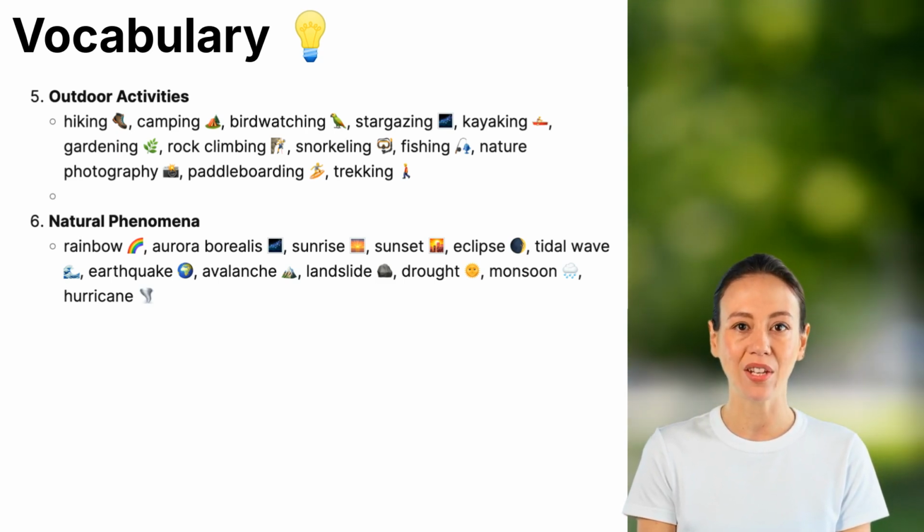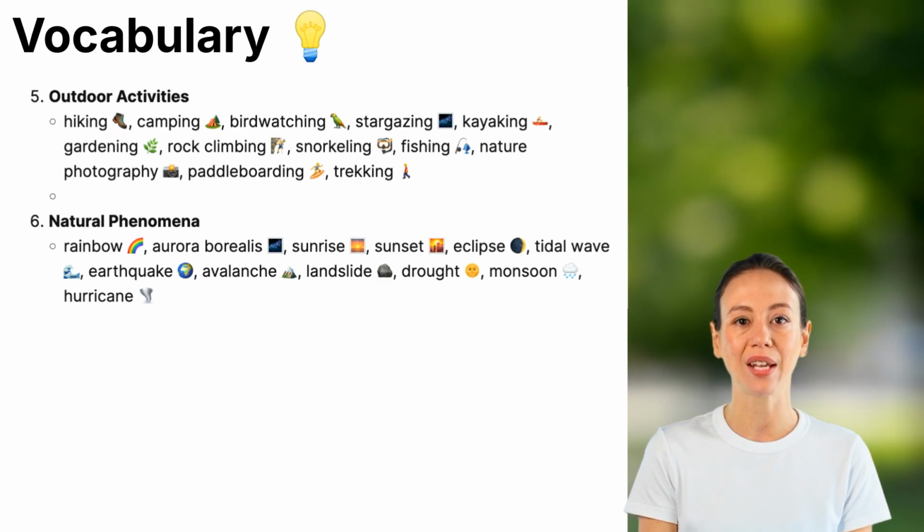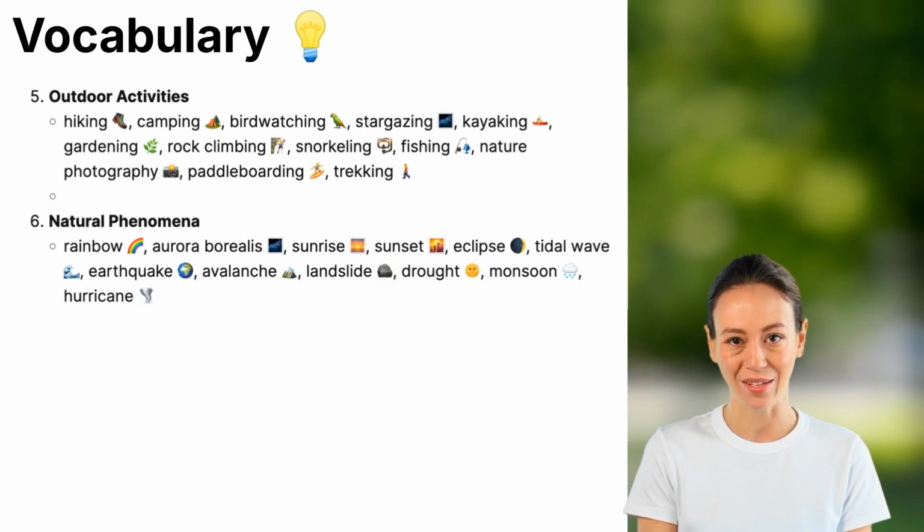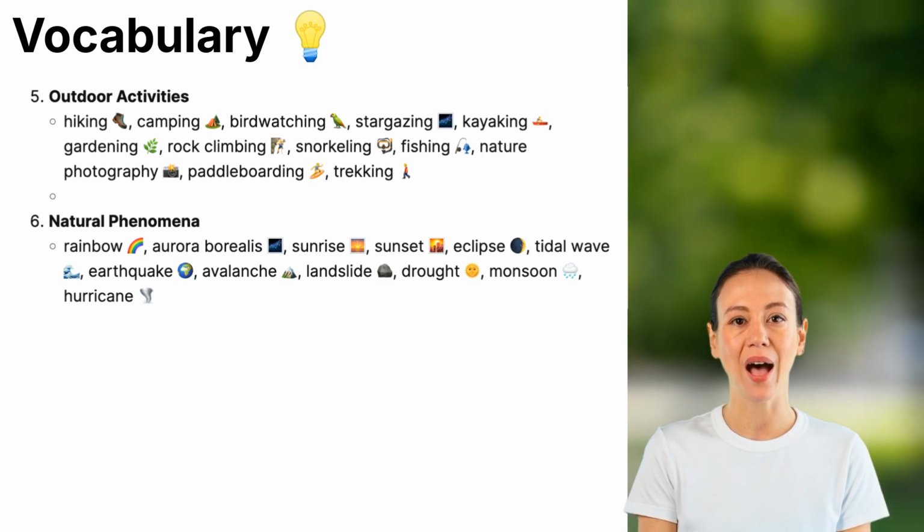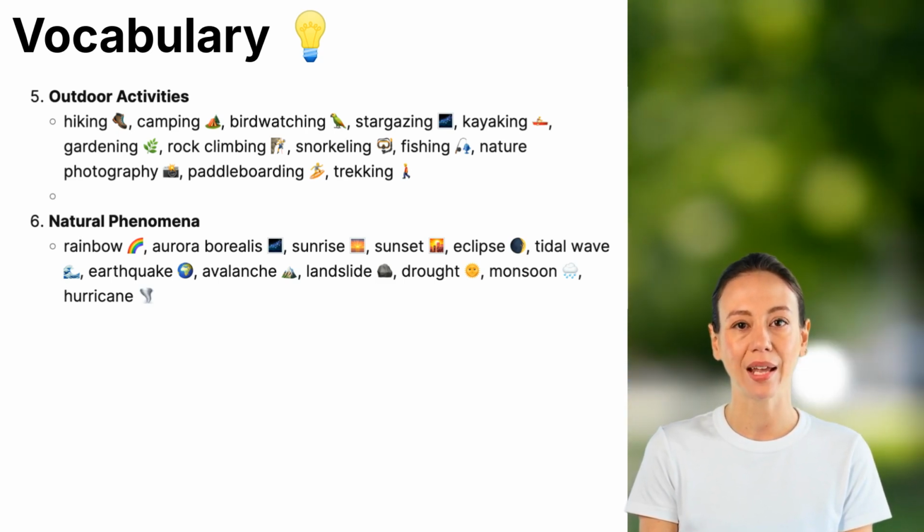An eclipse happens when one celestial body moves into the shadow of another. A tidal wave is a large ocean wave caused by underwater disturbances. An earthquake is the shaking of the ground due to seismic activity. An avalanche is a rapid flow of snow down a mountain. A landslide is the movement of rock and soil down a slope.